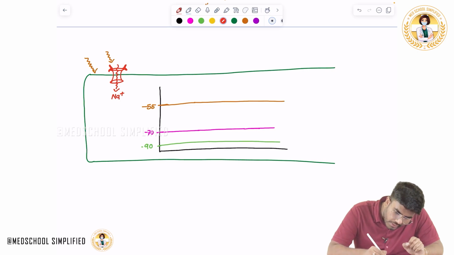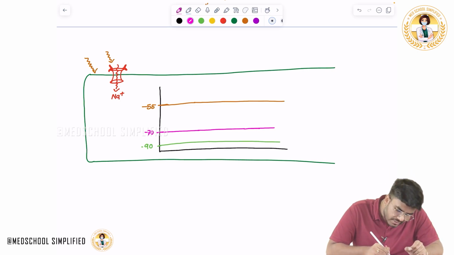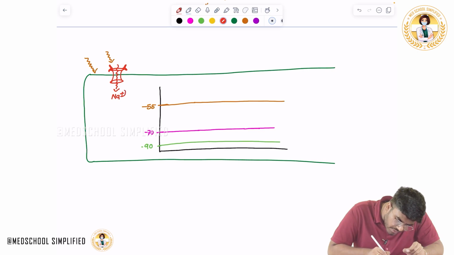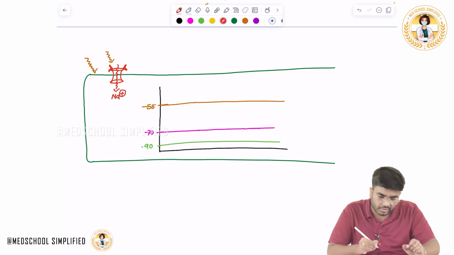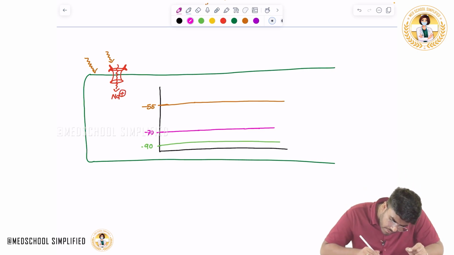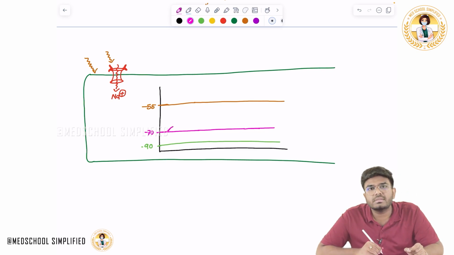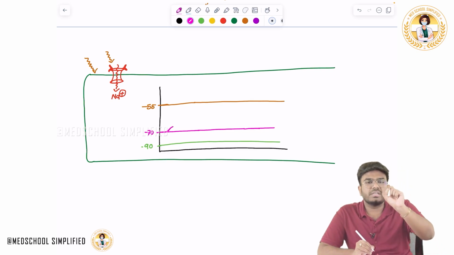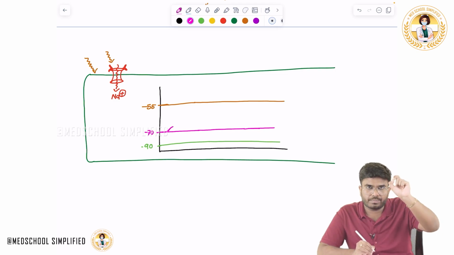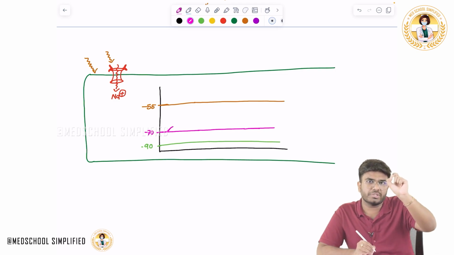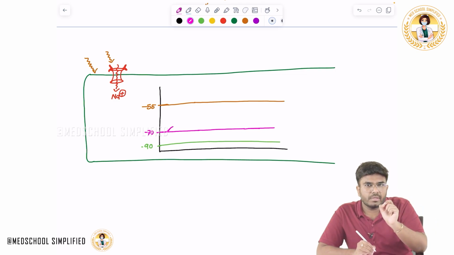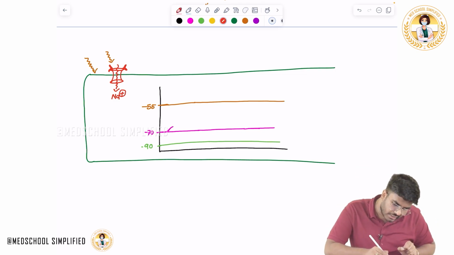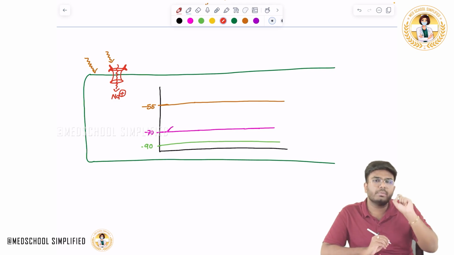So what happened to the resting membrane potential? As the sodium is coming into the cell, you know sodium is a positive charge. Look what is happening. The resting membrane potential from minus 70 is now coming to minus 65 maybe, or minus 68, 65, 64, meaning it is becoming a little positive. Because sodium is a positive charge, it is becoming a little positive.